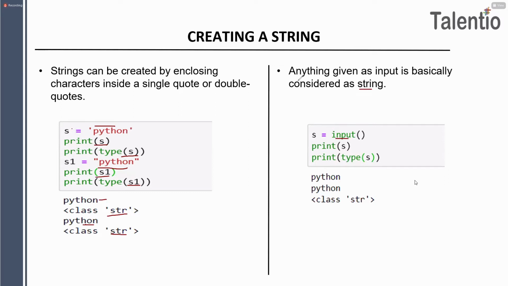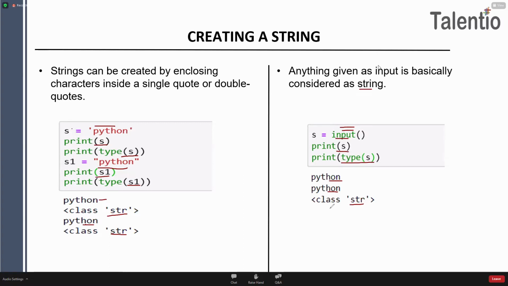Yes, Priya, you'll get that also. Okay. So here, whenever you want to take input from the user, you have the function called the input function. As everyone knows, the default data type of the input function is what? String, right? So here I took input from the user, I took the input as Python. When I printed my S variable, I got the answer Python. Later when I printed the type of my S, it is string, because as everyone knows, the default data type of the input function is string, right?